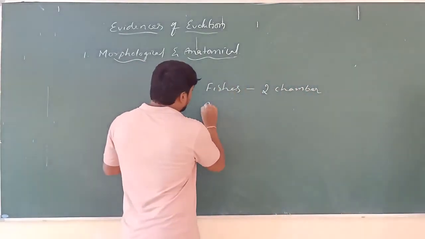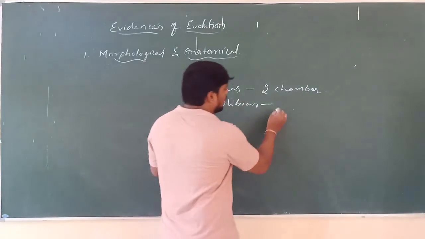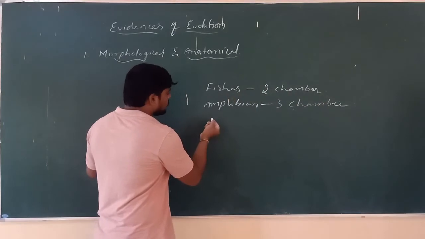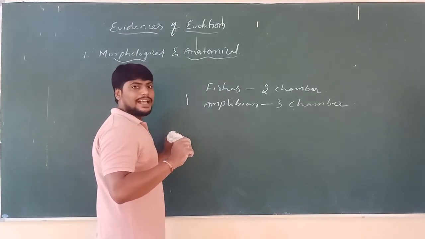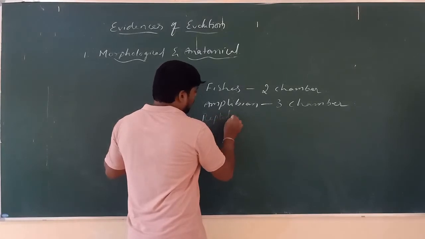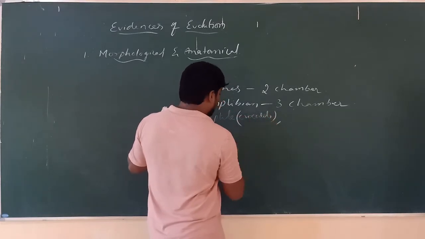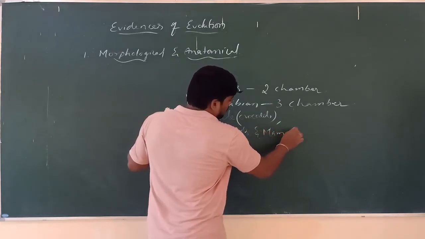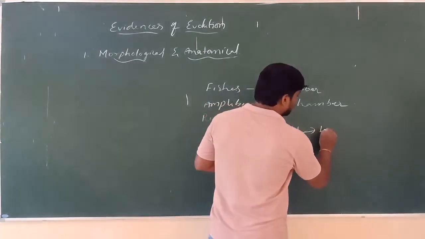Next, amphibians like frog have a 3 chamber heart. And next, some of the reptiles, not all reptiles, like crocodile, birds, and mammals are consisting of a 4 chamber heart.